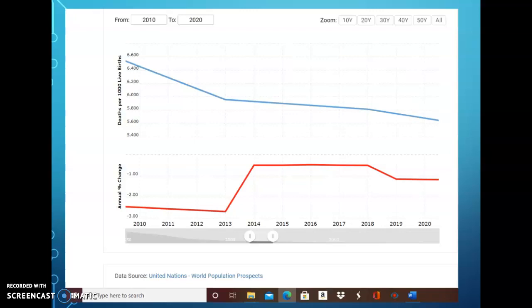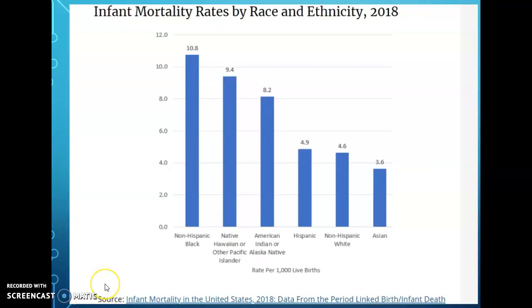Statistics from the United Nations show a decline in infant mortality rate from the period of 2010 to 2020. However, there are minimal changes in the disparity of infant mortality rate. Unfortunately, Black infants die more than any other race, and in 2018, Blacks had an infant mortality rate of 10.8.